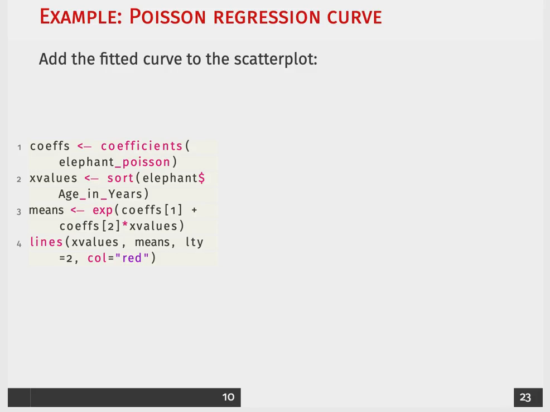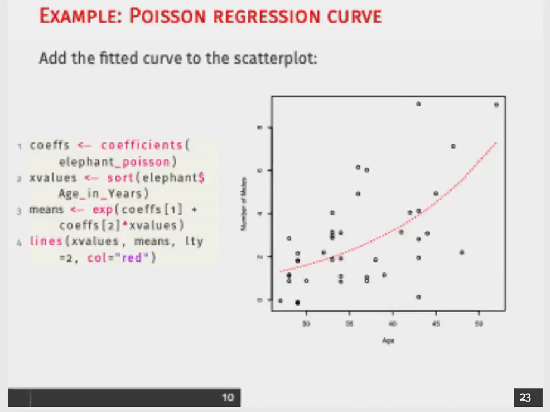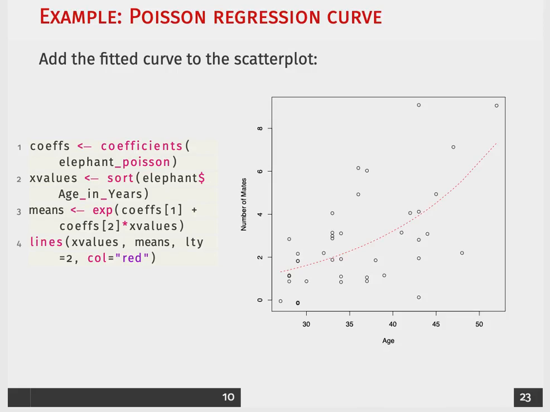When I take coefs 1, I'm taking the intercept, and with coefs 2, I'm taking the beta 1 estimate multiplied by that x value. And in order to get the transformation back to the expected count, I am taking the exponent of that. With lines, I am then plotting the fitted line for different values of x.